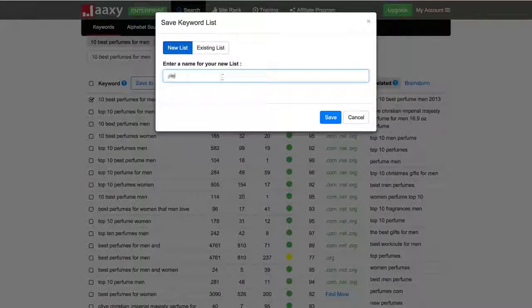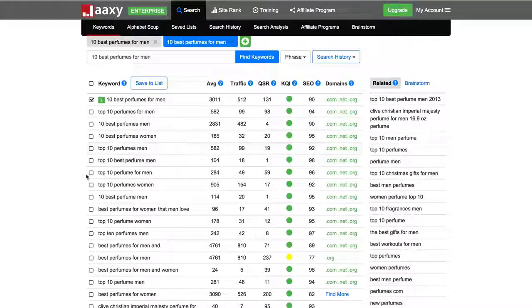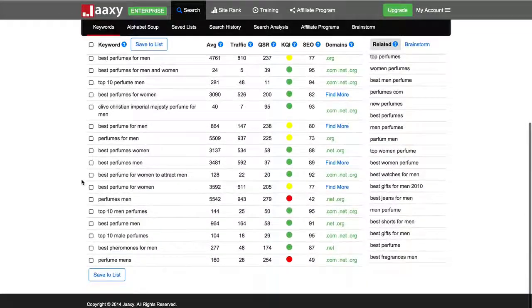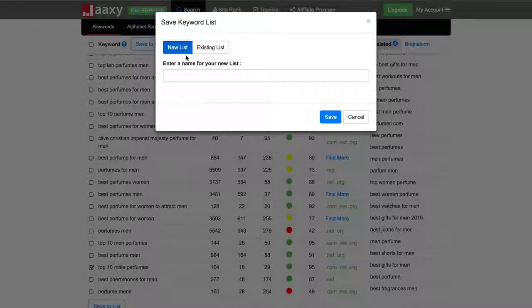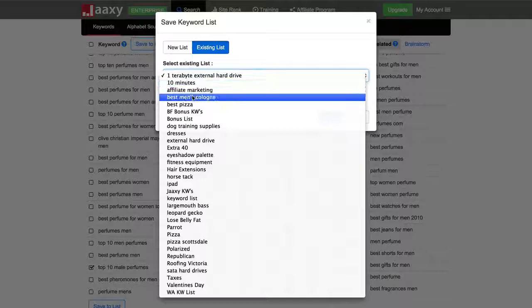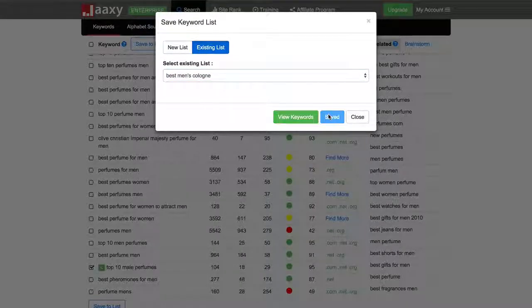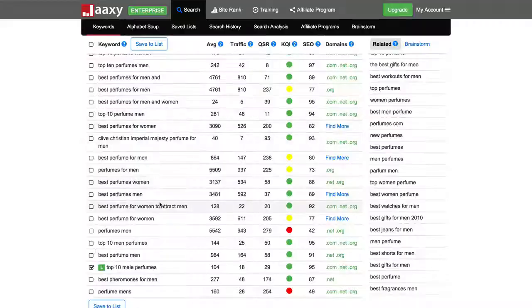So I'm going to create a list here called best men's cologne. So that's a new list, and that keyword is going to be added, and I'm just going to close because I'm going to want to add more keywords to it. As you can see, I've come up with a lot of other keywords here. Top 10 male perfumes is another one, and I could add others to this keyword list as well, but I'm just going to add this one here. And if I go to the existing list, you're going to see best men's cologne is there, so I'm just going to save that.